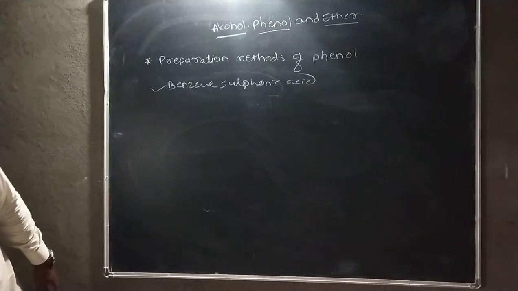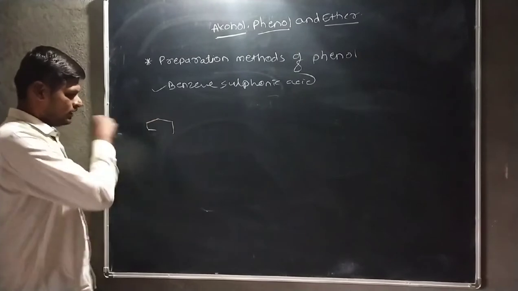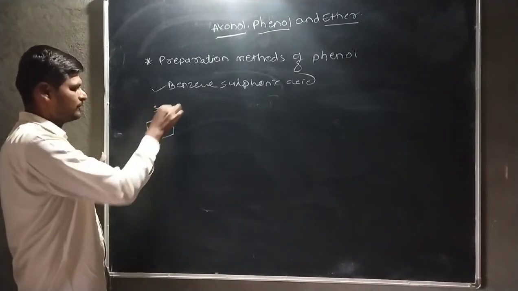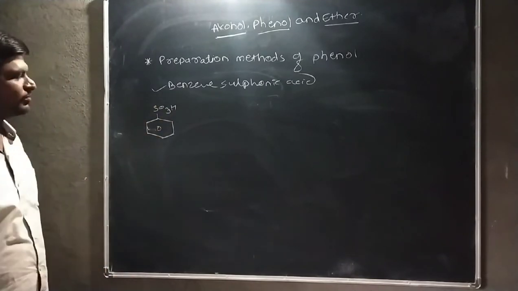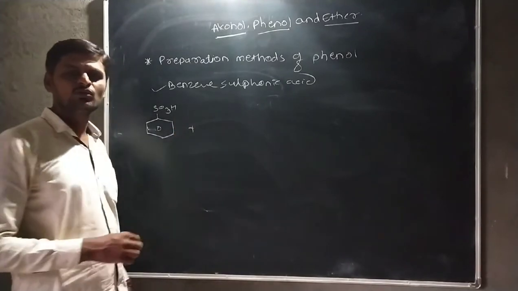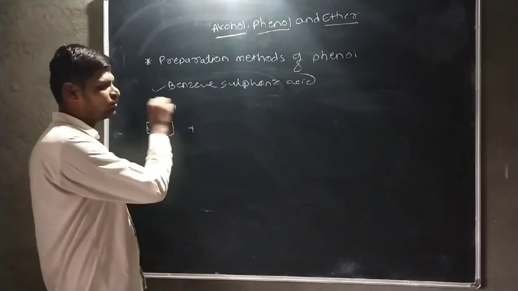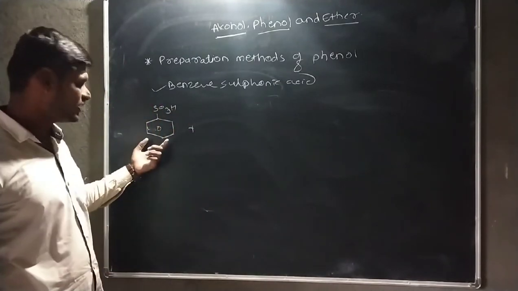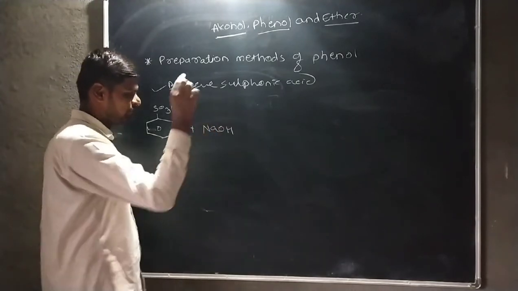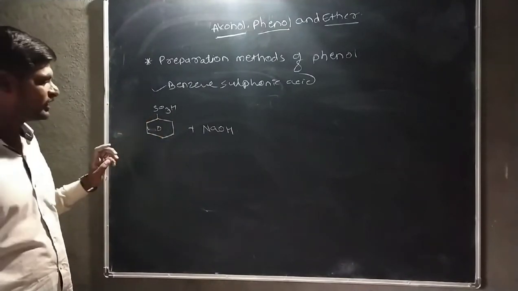This benzene sulfonic acid is SO3H. Okay, this is a benzene sulfonic acid. This benzene sulfonic acid is neutralized. This is an acid. To neutralize an acid, we can use a base, a strong base. To neutralize this sulfonic acid, we can use the strong base NaOH. This NaOH neutralizes the benzene sulfonic acid.